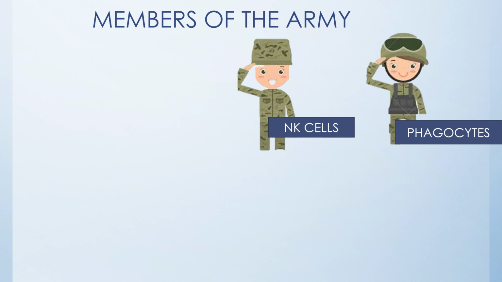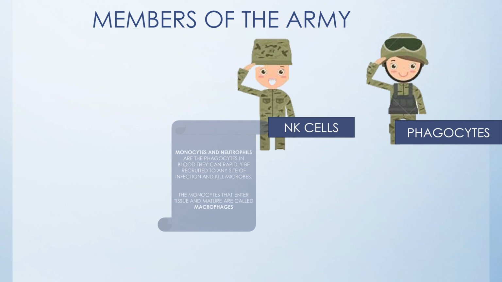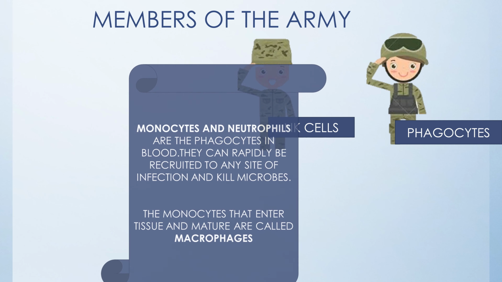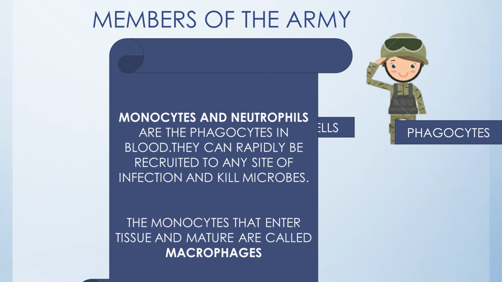And the next comes the phagocytes. So the monocytes and the neutrophils, or the phagocytes in the blood, can rapidly be recruited to any site of infection and kill microbes. The monocytes that enter tissue and mature are called macrophages.